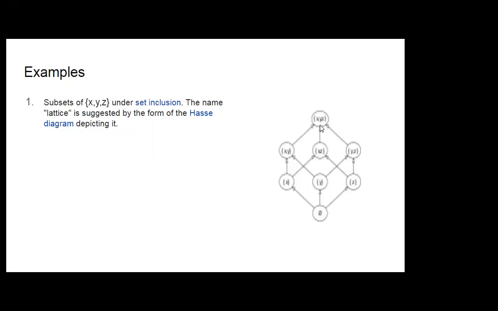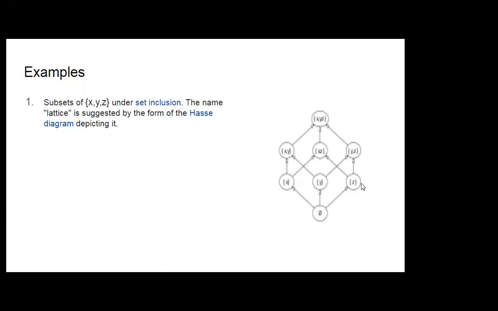The first example is a lattice as a poset, where poset means partially ordered set. Here the operation is set inclusion. Set inclusion means all the subsets of this set XYZ are included, so it is the power set of XYZ.